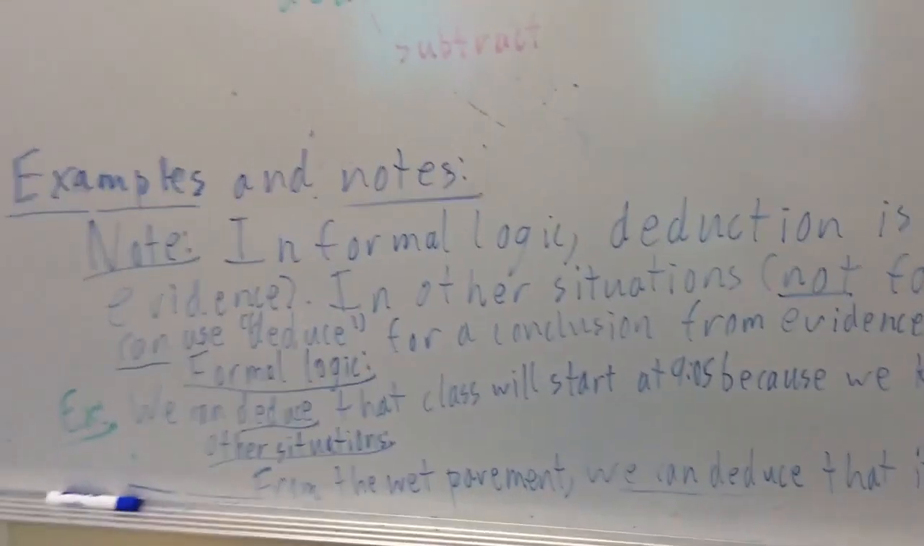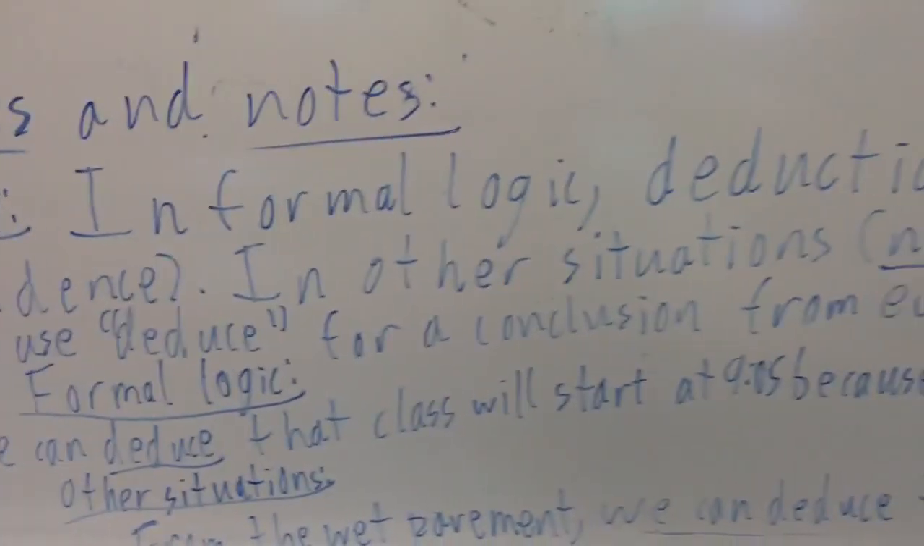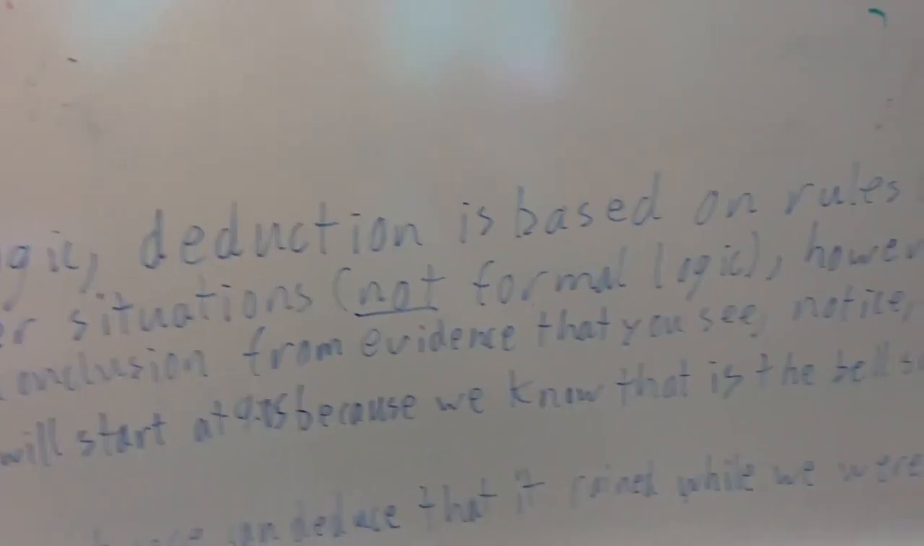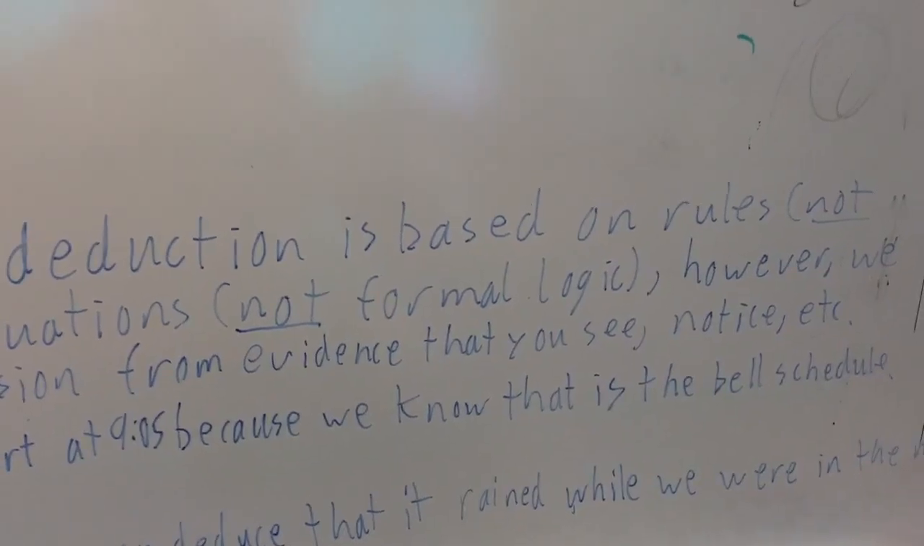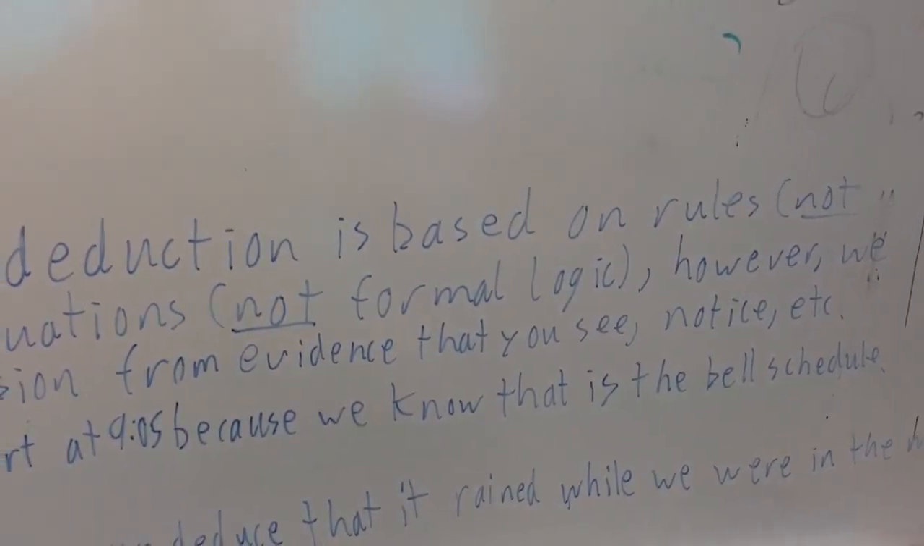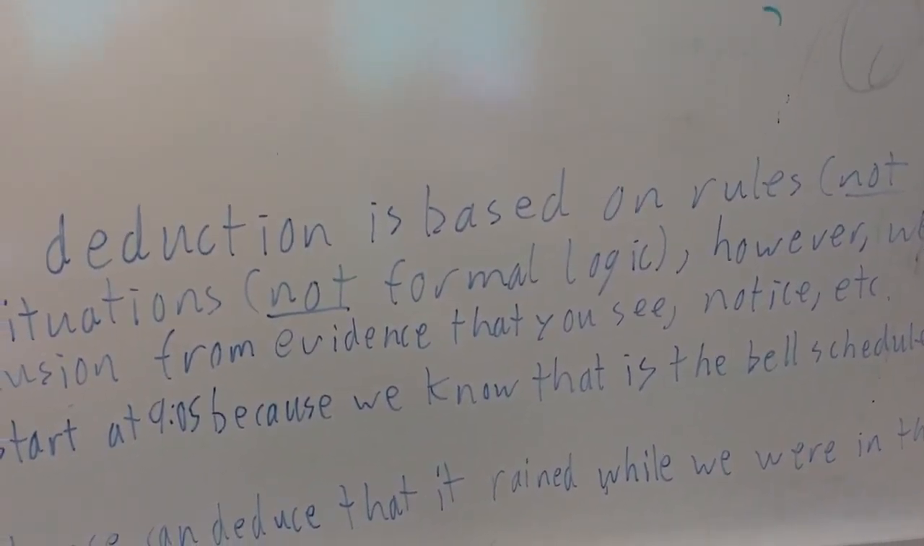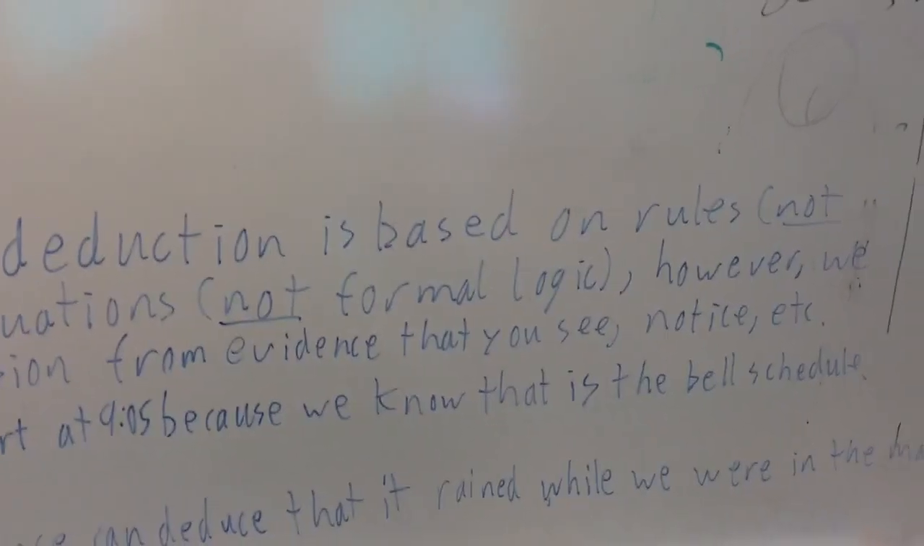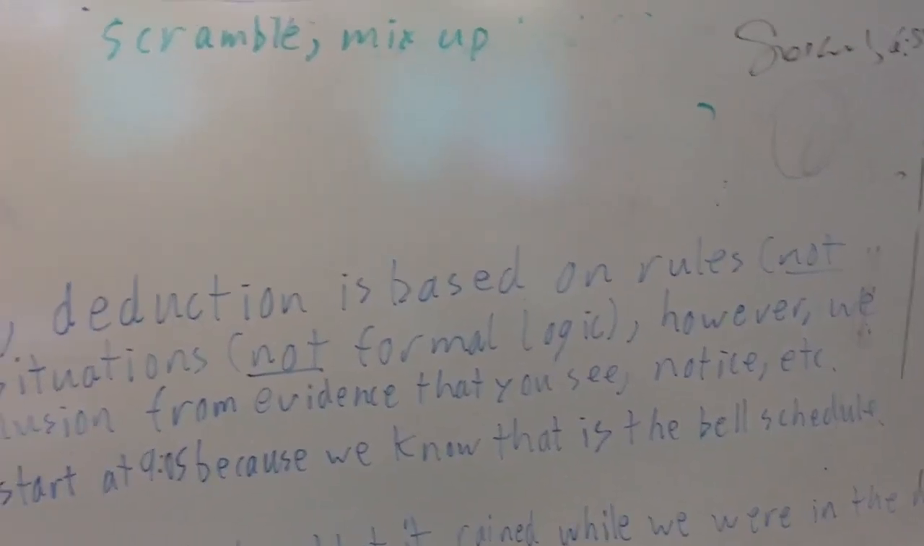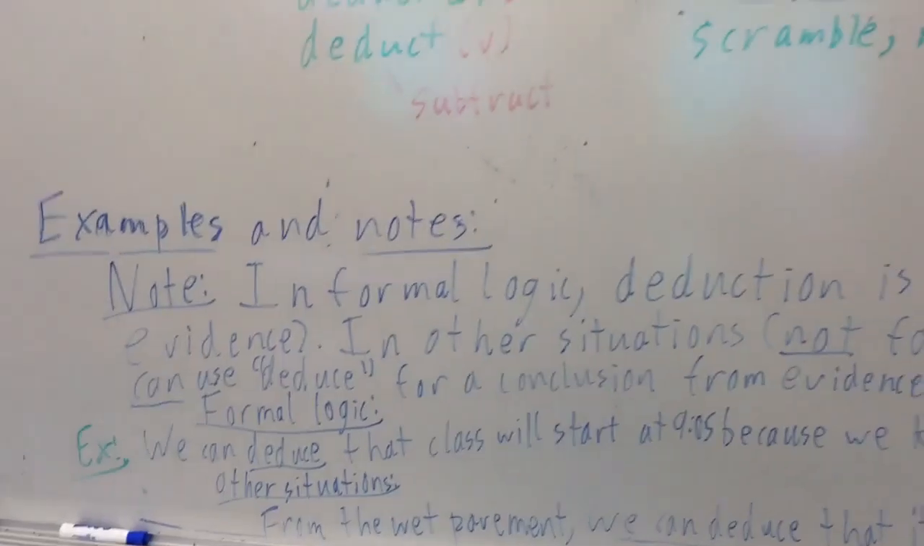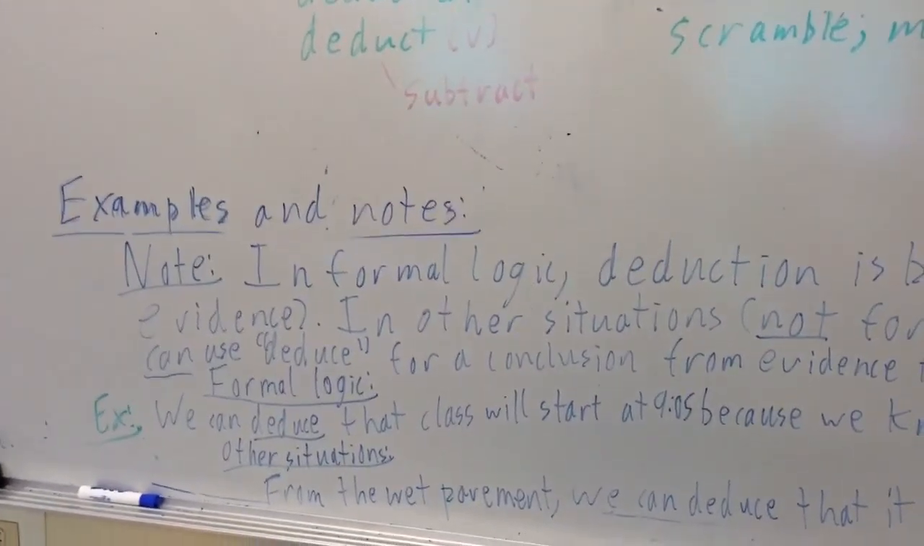So for example, in formal logic, we can deduce that class will start at 9:05. Why? Because there's a rule. We can look at the bell schedule. The bell schedule says for AM, class starts at 9:05, period 2. So we know that from the bell schedule. That's like a rule that's already established. So we use that rule to say what's going to happen.